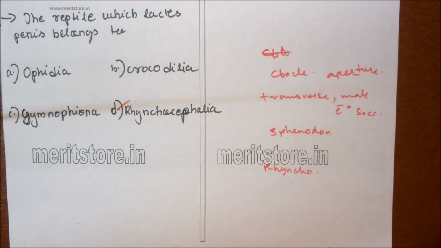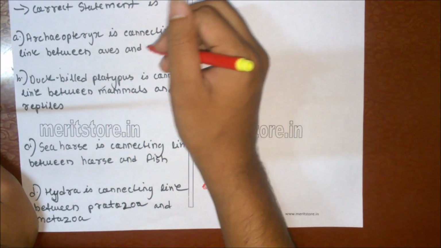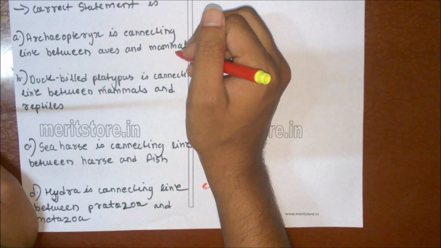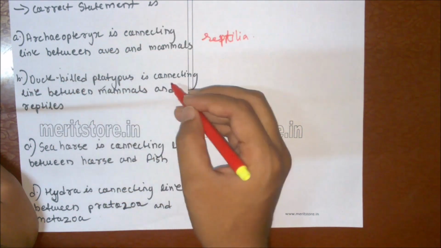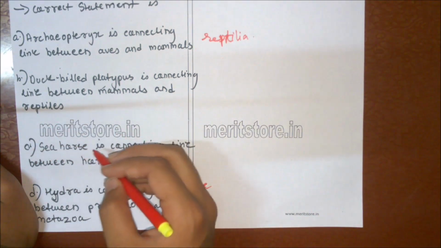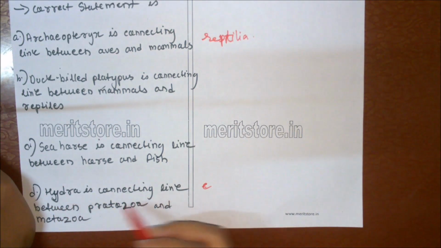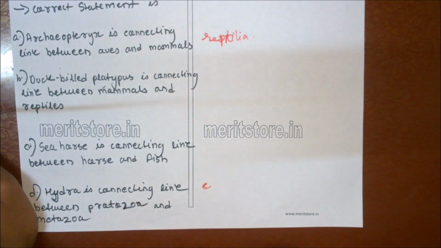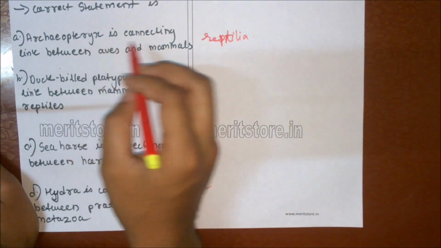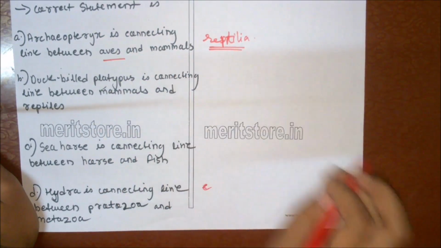The correct statement is A. Archaeopteryx is the connecting link between aves and mammals. B. Duck-billed platypus is the connecting link between mammals and reptiles. C. Seahorse is the connecting link between horse and fish. D. Hydra is the connecting link between protozoa and metazoa. Archaeopteryx is the link between aves and reptilia and not mammals.